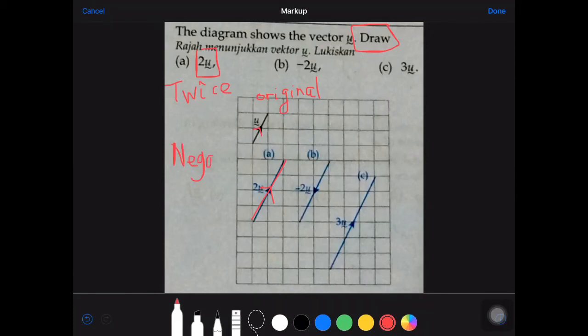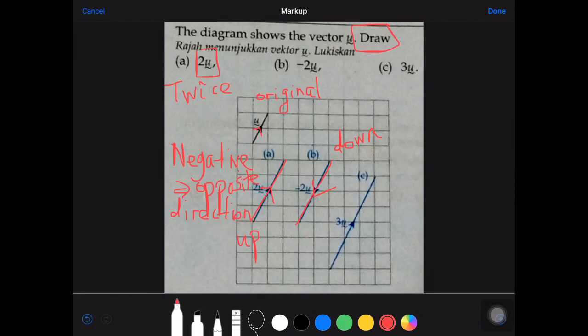But if you look at B, negative 2U, whenever you put a negative on the original vector, the direction of the vector will be reversed. That means the direction will be the opposite direction. So if you're going up in the original vector, the negative sign will make the vector go down. So this answer will be going down, because direction is very important in vectors. You must put an arrow going down because it's negative. The original is going up, so the negative 2U will be going down.